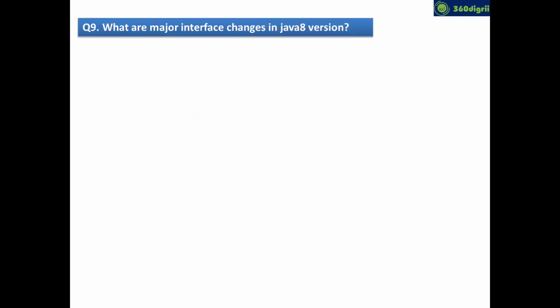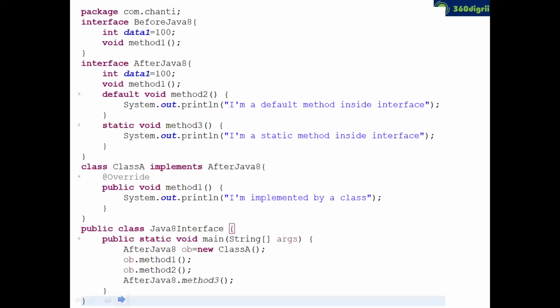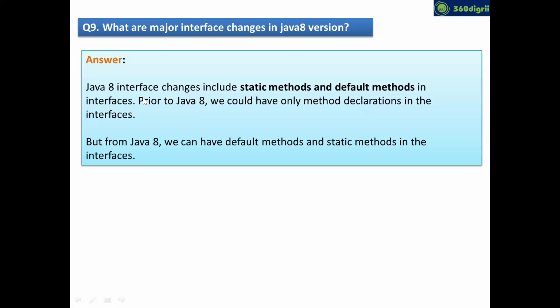I think guys, we have reached the last but one question. So what are the major interface changes in Java 8? Maybe I'll go to the coding first, and I'll come back to the definition later. If you see, in interfaces we generally declare only abstract methods, correct? But in Java 8, they introduced static and default methods as well. So it means we can write concrete methods, methods with a body, inside the interfaces. That's not actually the major change in Java 8.